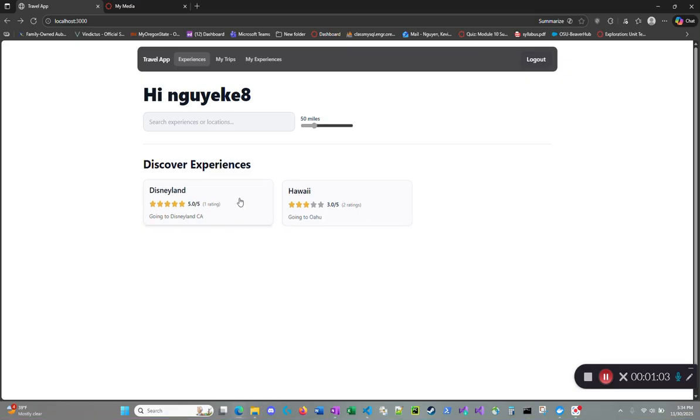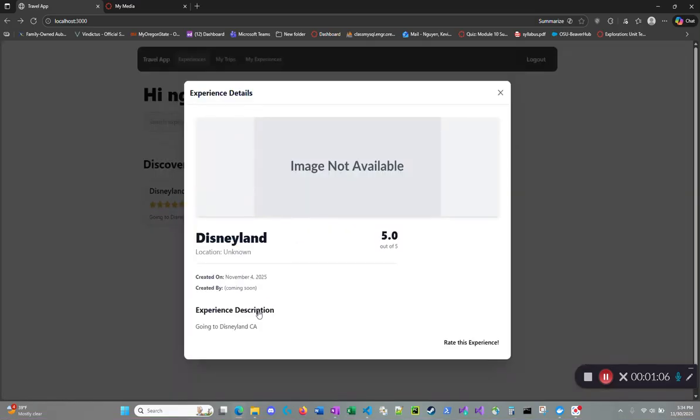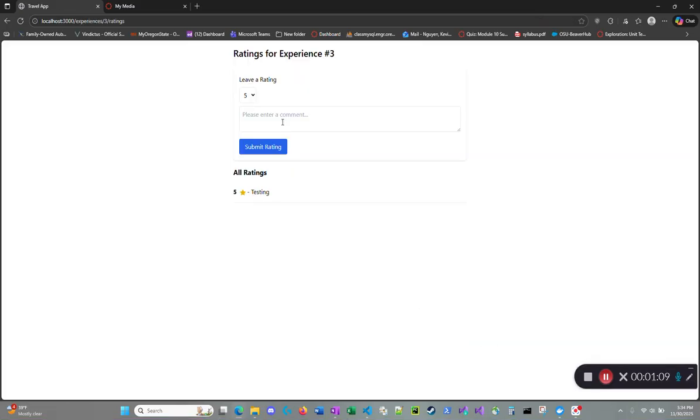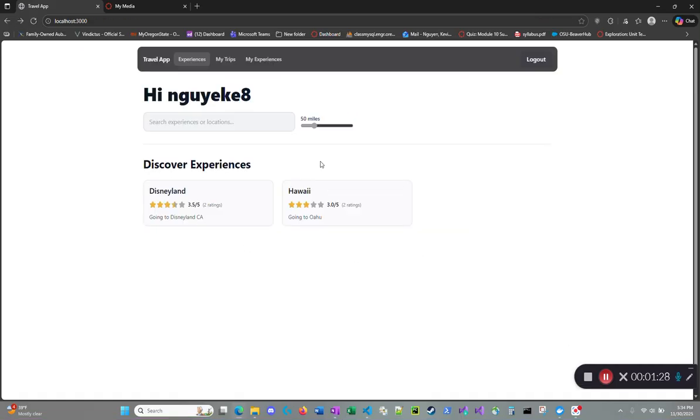To showcase another example, here's one from Disneyland. Let's say we want to rate this one here, and we'll do something similar. For example, when we want to leave a rating from a person, a new one gets implemented as we see here, and if we go back, we can see that this goes to 3.5. So going from 5, as we saw before, it is now down to 3.5 here. And that concludes my portion of the assignment. Thank you very much. Goodbye.